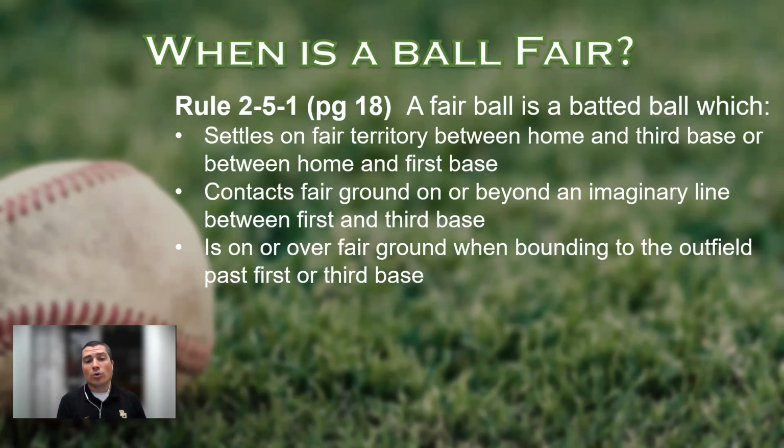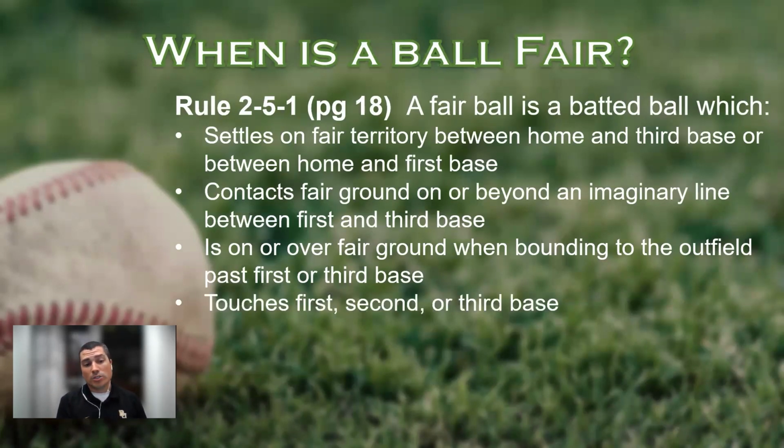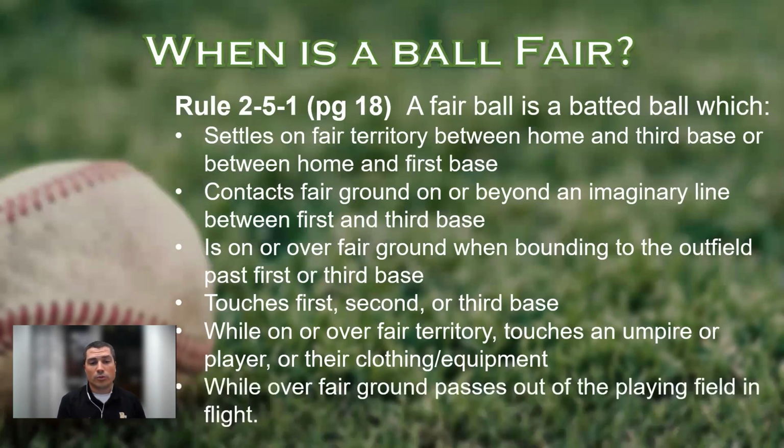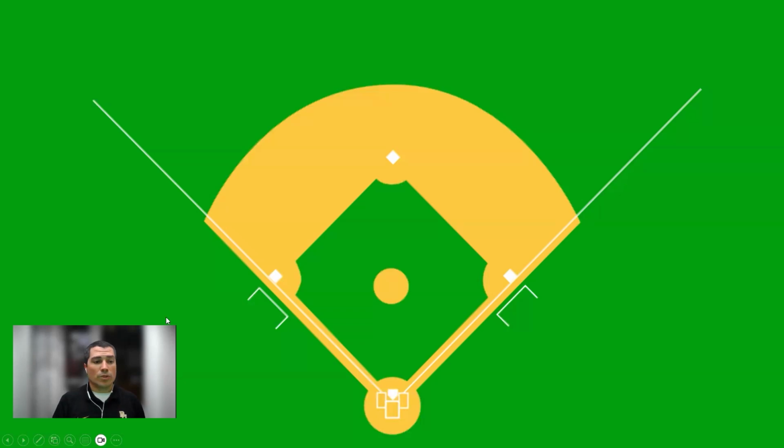Third, it is on or over fair ground when bounding to the outfield, meaning a bounding ball that is bouncing past first or third base. Also, a ball that touches first, second, or third base. And then lastly, we've got two more. While on or over fair territory, it touches an umpire or player or their clothing or equipment. Again, that's while over fair territory. And lastly, while over fair ground, it passes out of the playing field in flight, i.e. a home run.